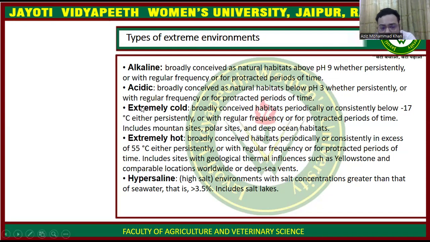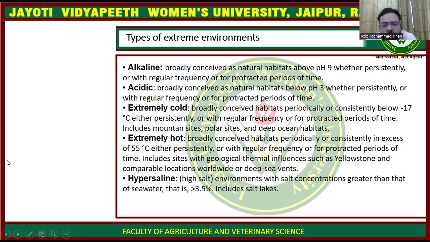Next is extreme cold. Extreme cold means an environment which is dependent on temperature, a very cool climate where most organisms cannot survive.